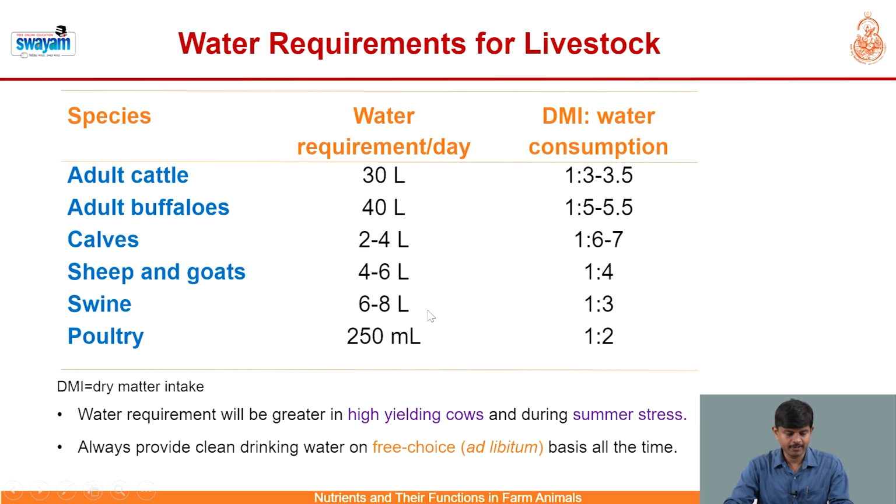In addition, it needs to be remembered that water requirement will be greater in high yielding animals as well as during summer stress. And we should always provide clean drinking water on a free choice or ad libitum basis all the time in a period of 24 hours.